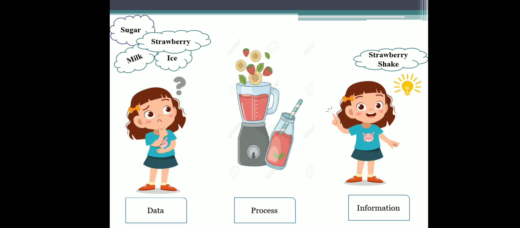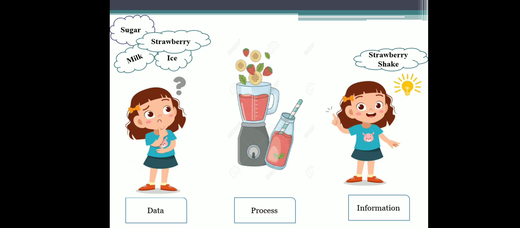Okay, and if we start working on the ingredients, like if we put sugar, strawberry, milk and ice into a mixer and start blending it, so the process is blending. The mixer starts processing and blending these ingredients, and after processing it will give us information, that is a strawberry shake.